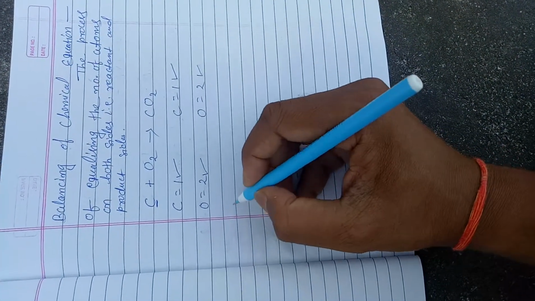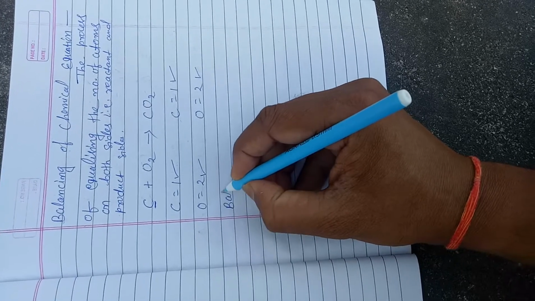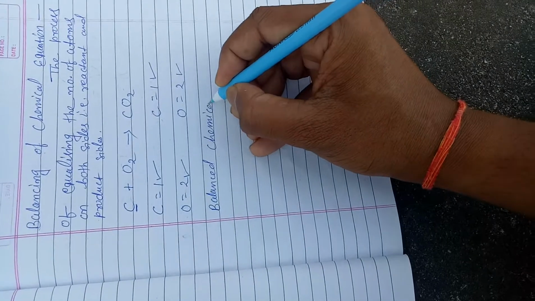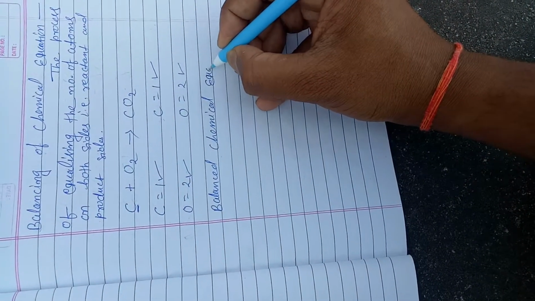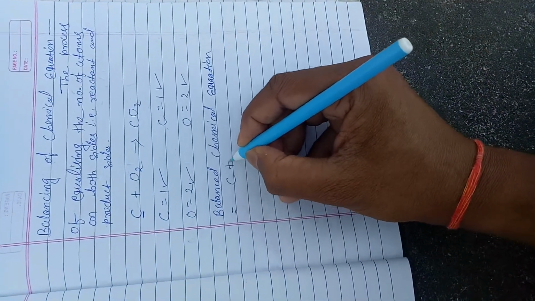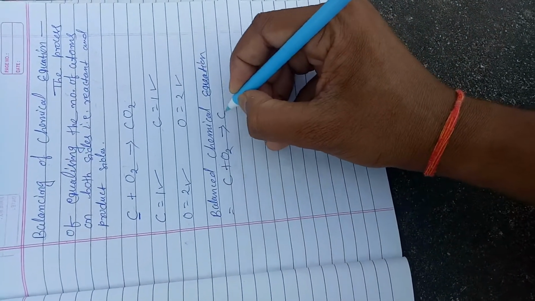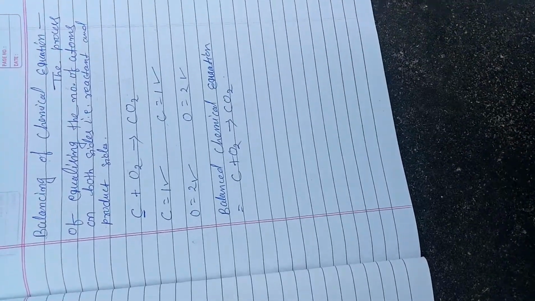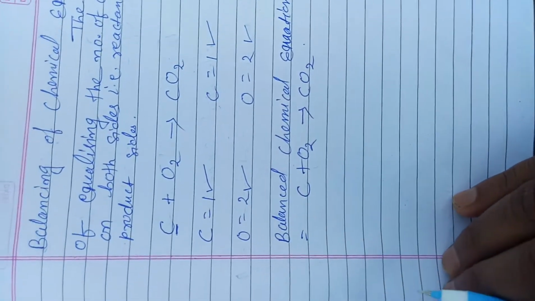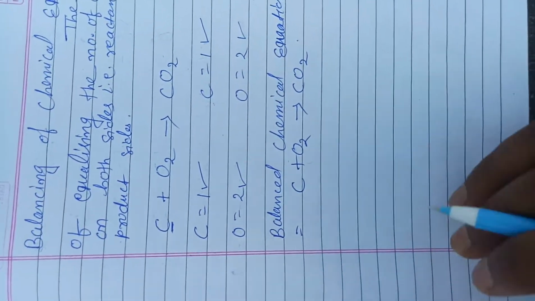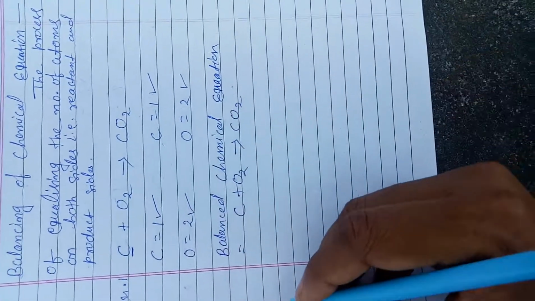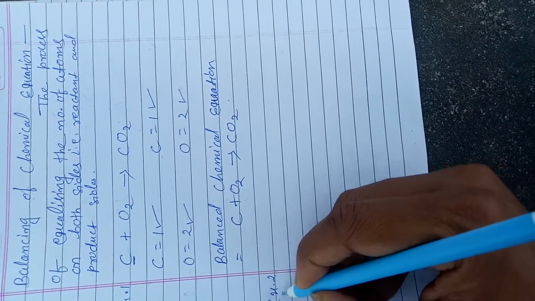We can write the balanced chemical equation as C plus O2 gives CO2. This is the balanced chemical equation. Okay, take another example also. This is example number 1, and now example number 2.